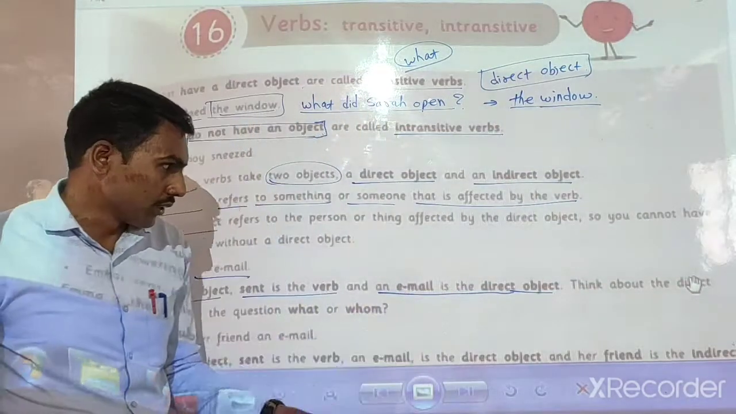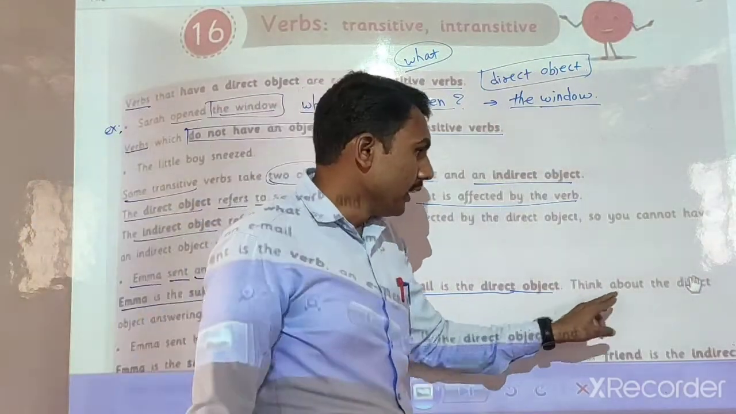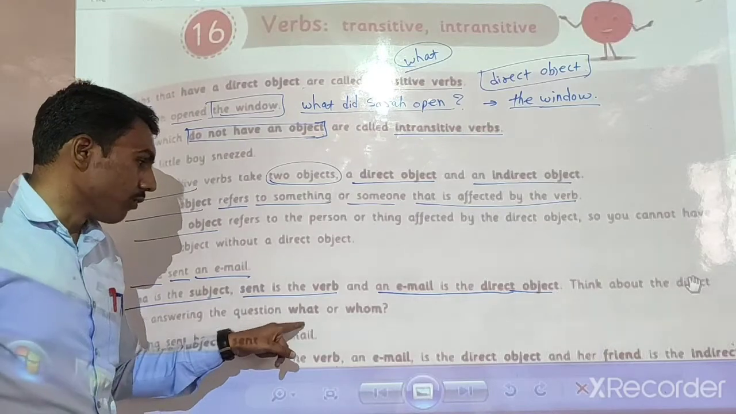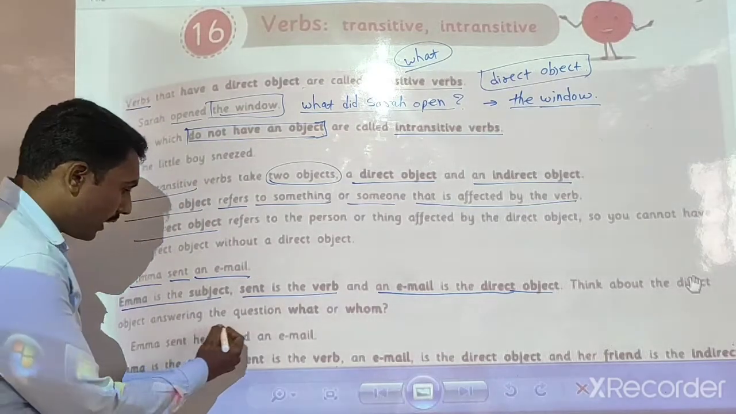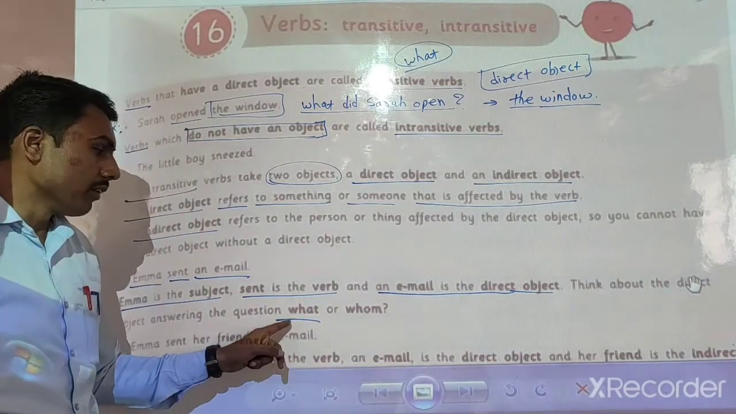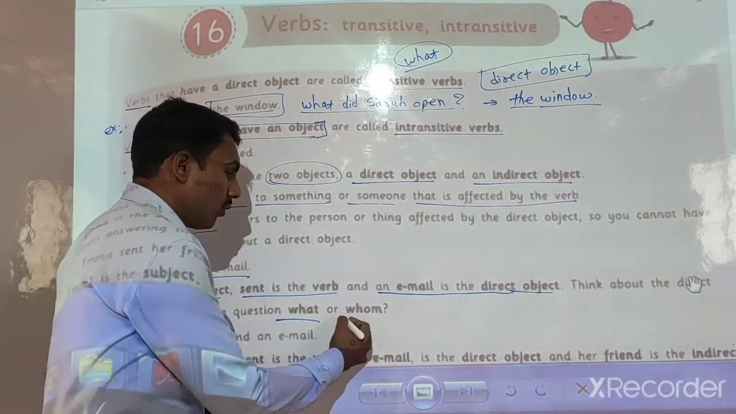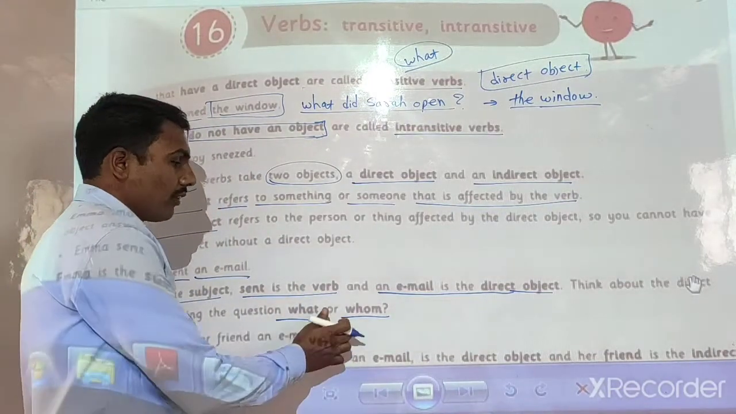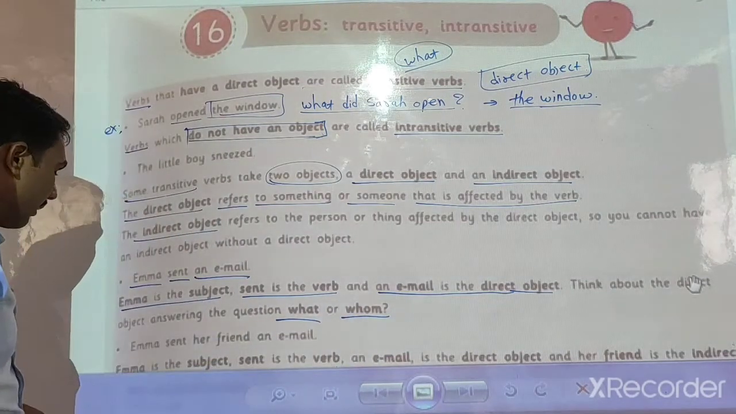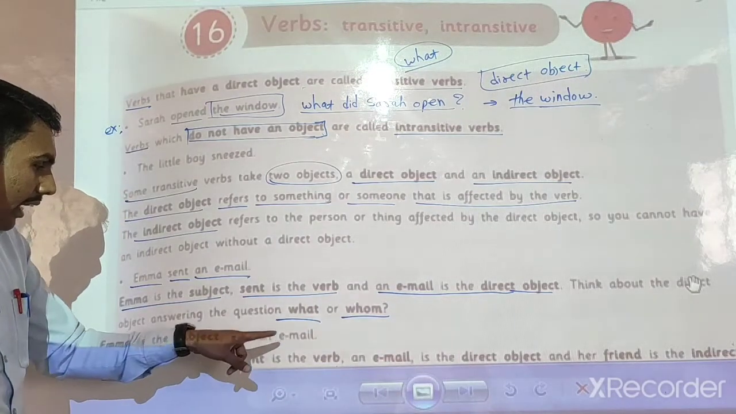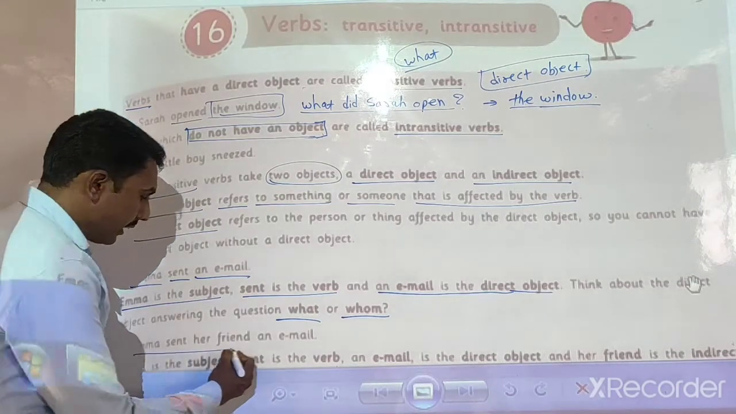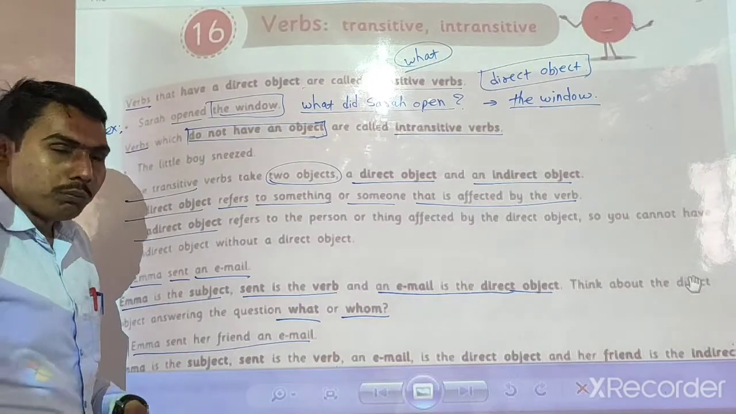Think about direct objects as answering the questions what or whom. I already told you that when we ask a question with what to the main verb, we get the direct object. Also we can ask a question to the main verb with whom, and that time we get the indirect object. Look here: Ima sent her friend an email. In this example, there are two objects.